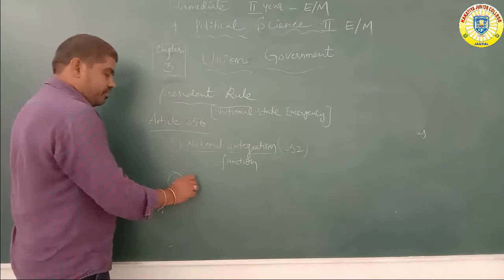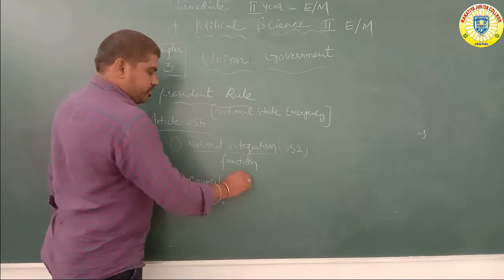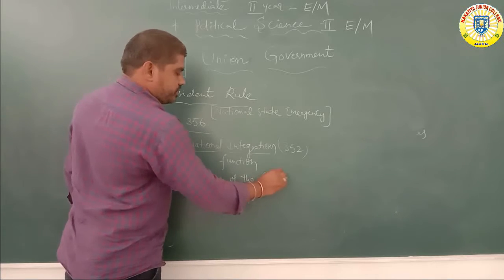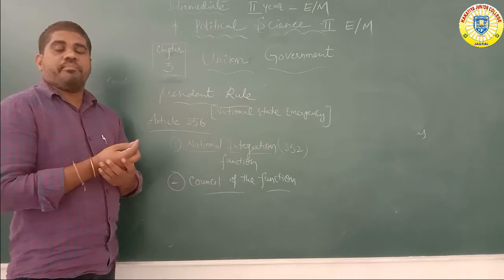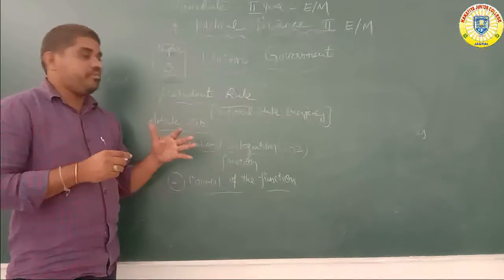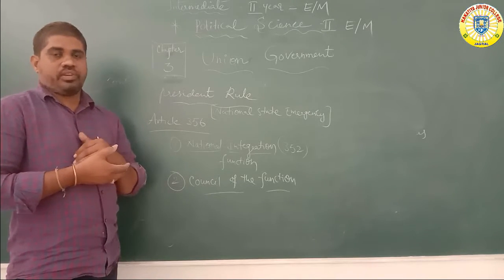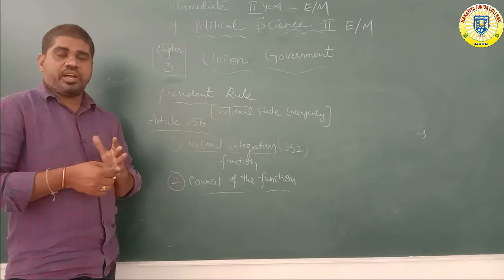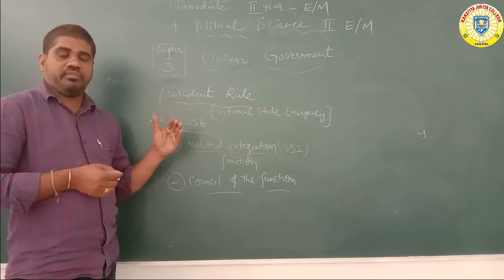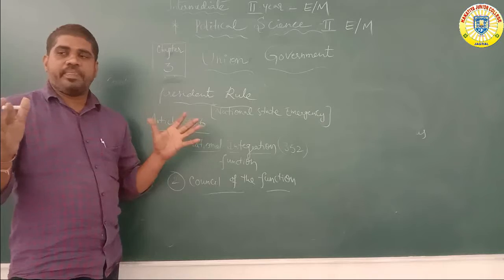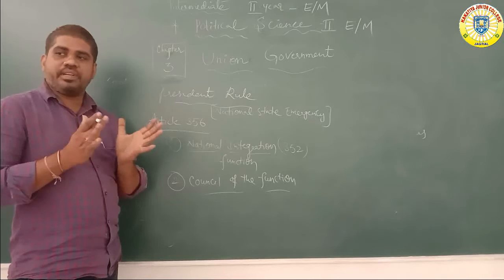Number two, council of ministers function. The council of ministers are mainly appointed directly by the president. The council functions also include cabinet meetings like the state cabinet. The head of the state cabinet is the governor. The governor mainly gives advice directly to the president. The president, without permission, takes direct ruling of the whole state, and the whole state is connected under the emergency period.